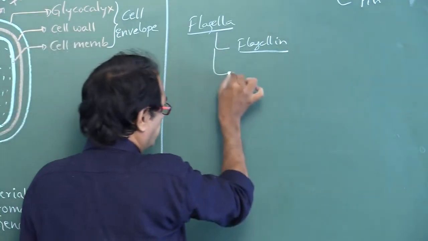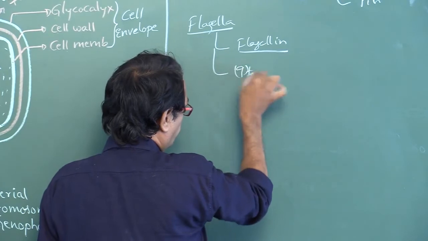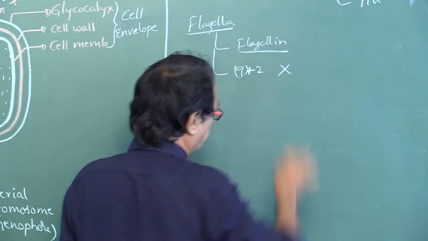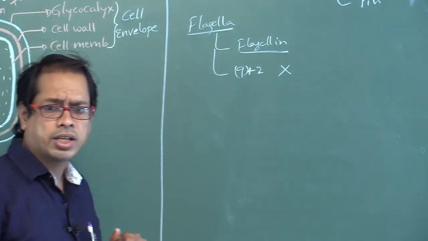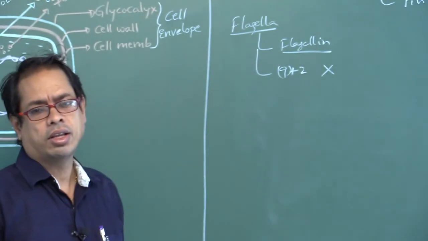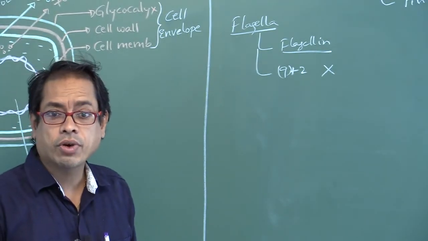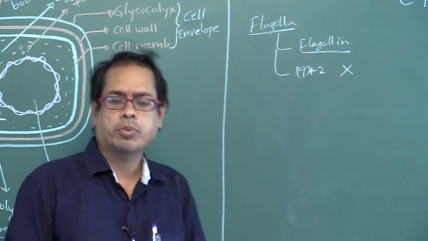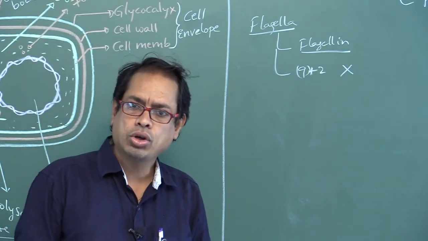The 9+2 arrangement is absent in prokaryotic flagella, whereas the 9+2 arrangement is found in eukaryotic flagella, that is, Trypanosoma flagella and Euglena flagella.